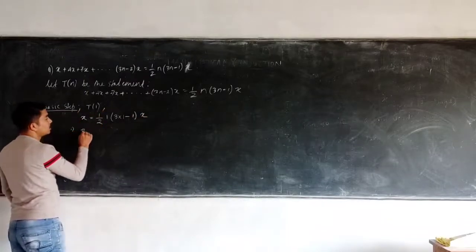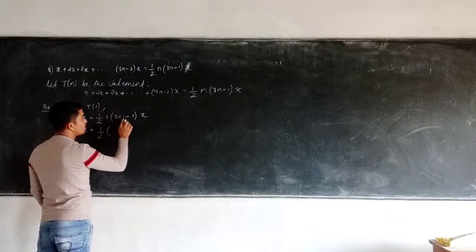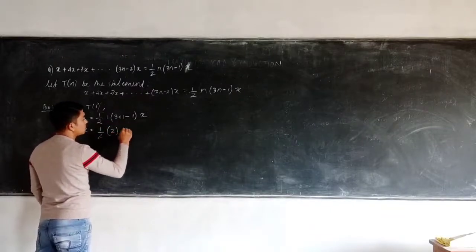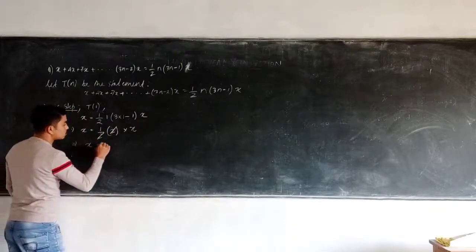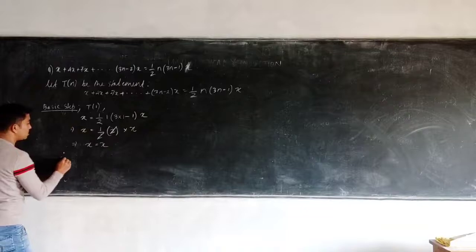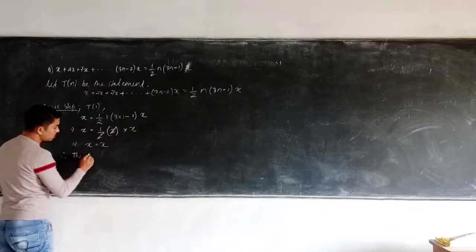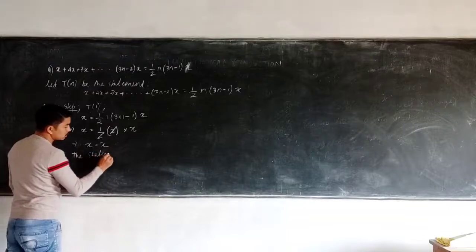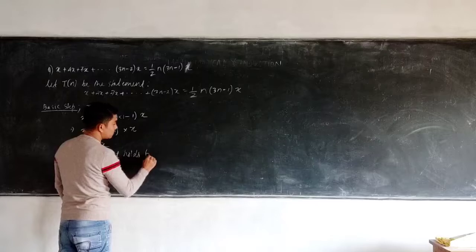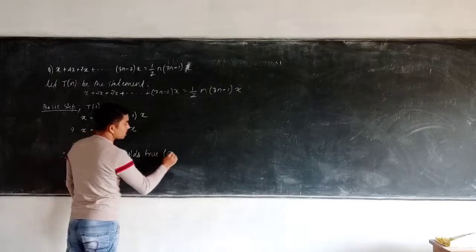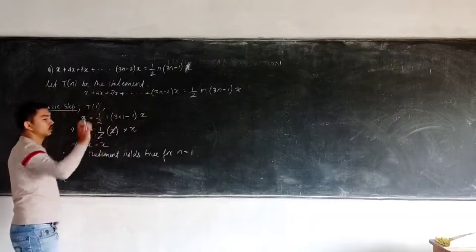So x equals half, 3 into 1 is 3, 3 minus 1 is 2, into x. The 2 and 2 get cancelled, so x equals x. It is easily proved that the statement holds true for n equals 1. That means the statement T(1) is true.